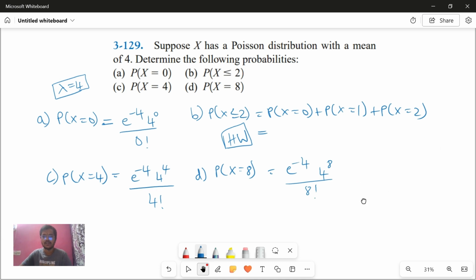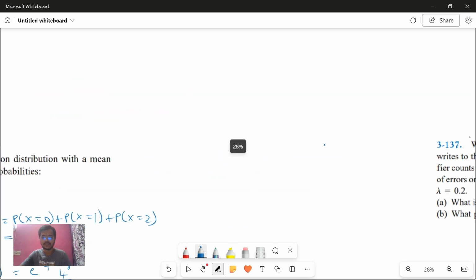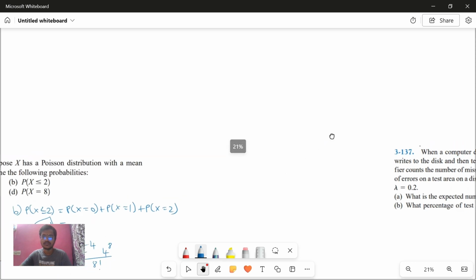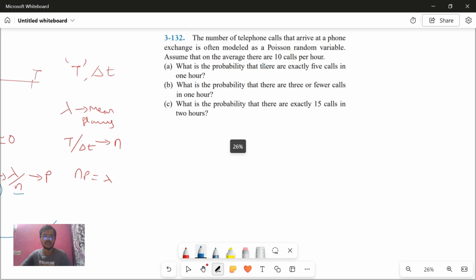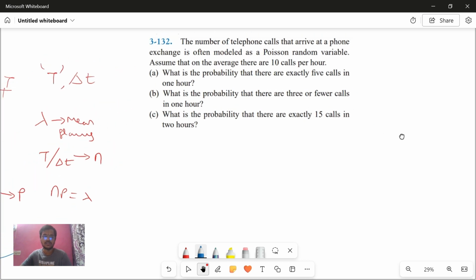So next question. This is a nice question. The number of telephone calls that arrive at a phone exchange is often modeled as a Poisson random variable. Assume that on the average there are 10 calls per hour, which means your lambda will be 10.